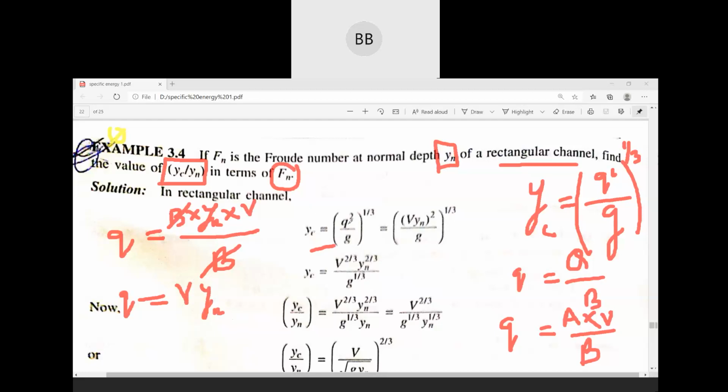That is why in place of small q it is written v yn, so it is squared, whole squared divided by g to the power 1 by 3.